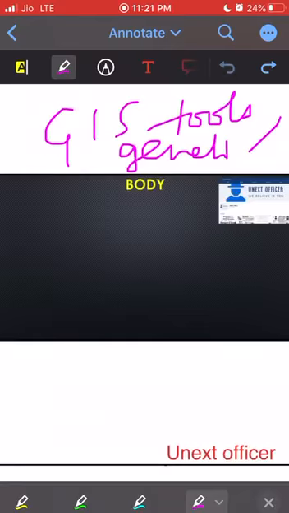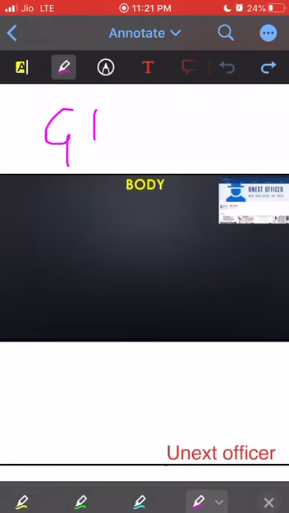Like this we can complete our body. We have to also take care that it is a 20 marker question. Don't exceed the word limit.